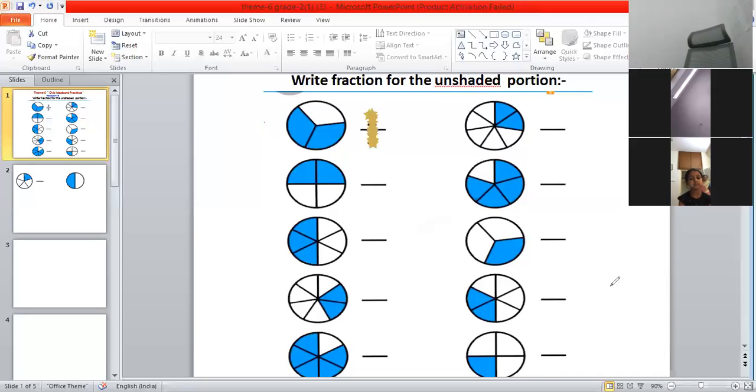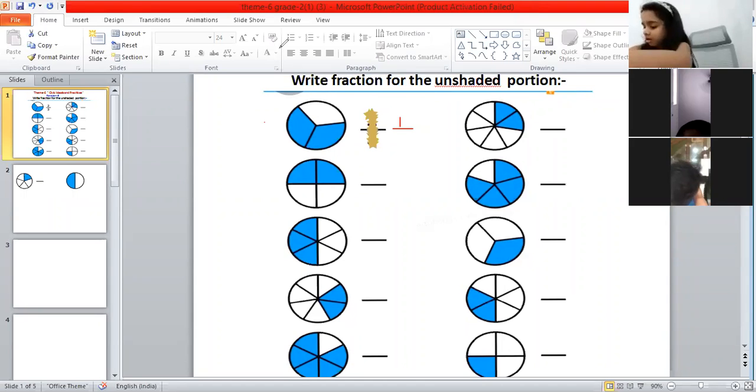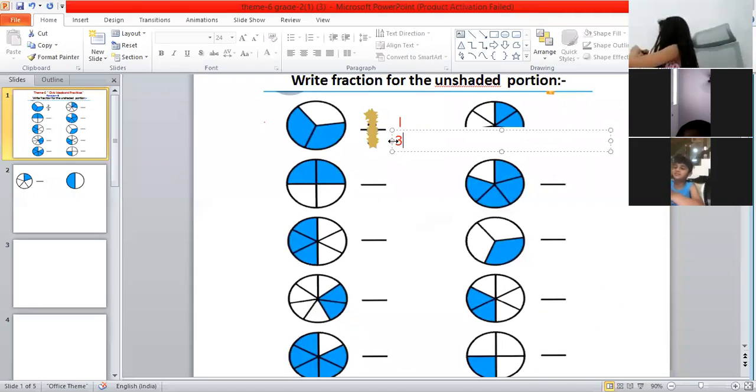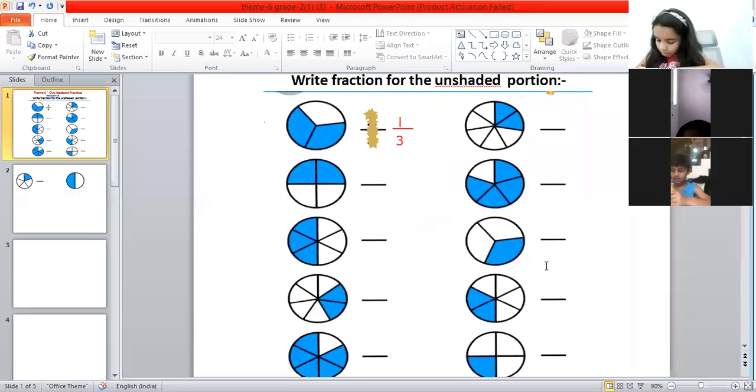Very good. Now, we have to write fraction for the unshaded part, Dhruti. So tell me what we will write above the line. 1. Okay, 1 we'll write above the line, but below the line, the total how many parts are there? Count all the parts. The circle is divided into how many parts? 3 parts. So what will we write below the line? 3. Yes, we will write 3 below the line. Now tell me, Dhruti, what is the answer now? 1/3. Very good. That's the correct answer.